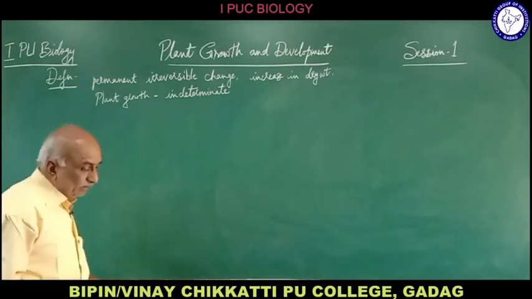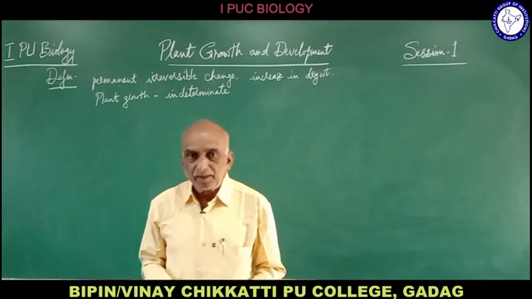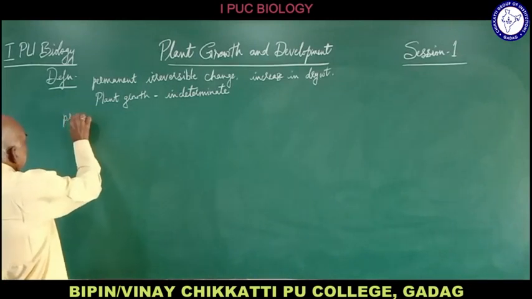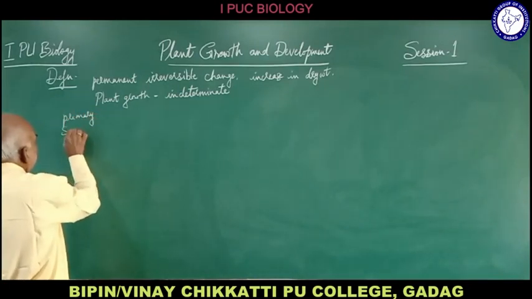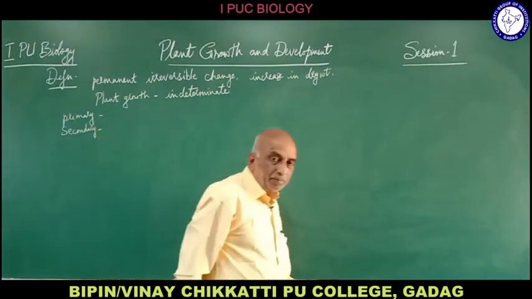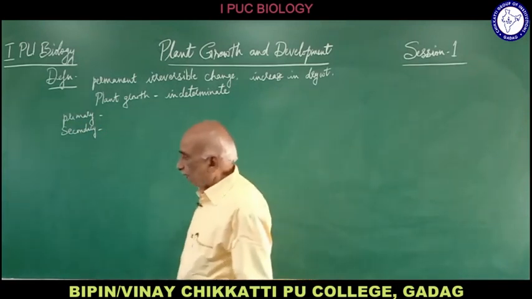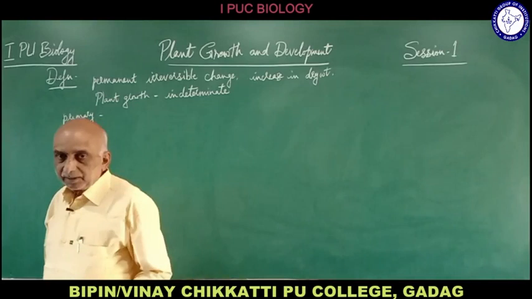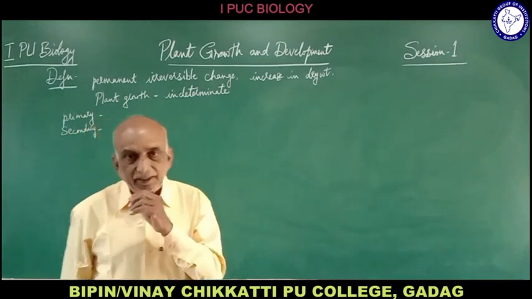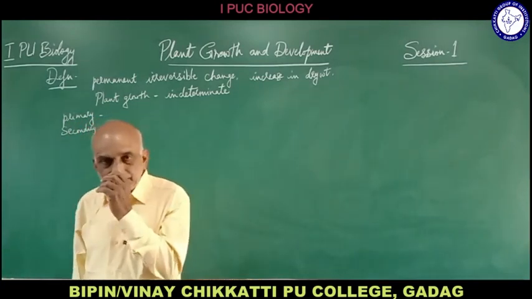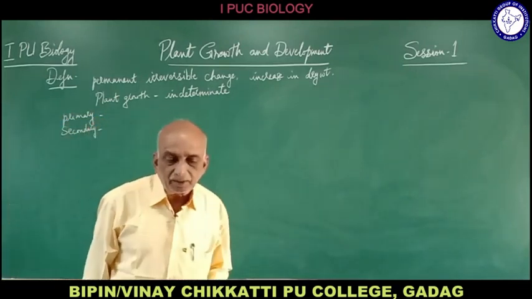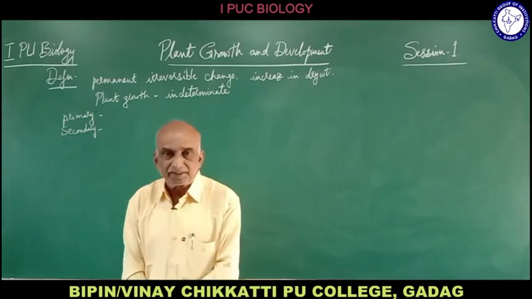Then we can differentiate two types of growth in plants: primary growth and secondary growth. Growth in general is an increase in size or a permanent irreversible change. However, in plants the growth is indeterminate, which means it continues throughout the life of the plant at different rates, at different levels. Now primary growth and secondary growth are the two types of growth which occur in plants.